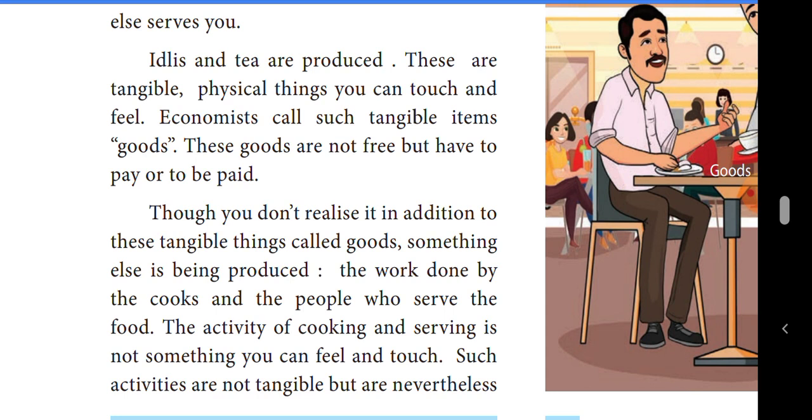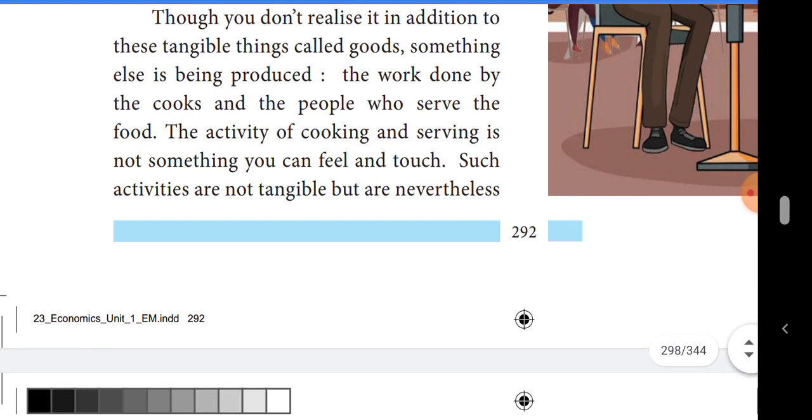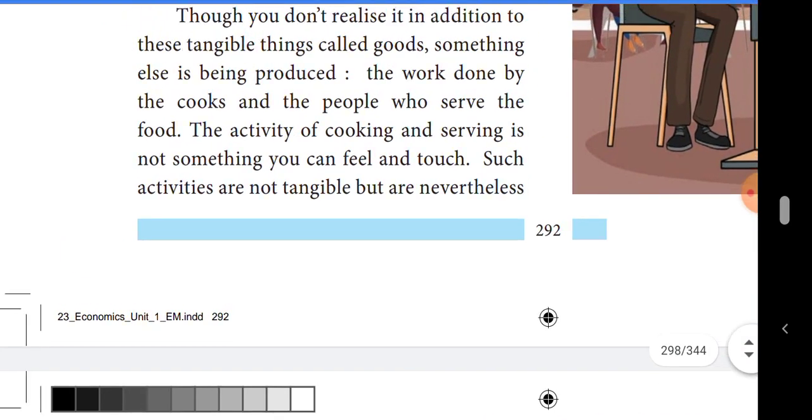So what happens every day in the hotel, the same thing happens every day in the nation. Students, listen very carefully. Goods and services are produced and paid for, and this is what the GDP measures.